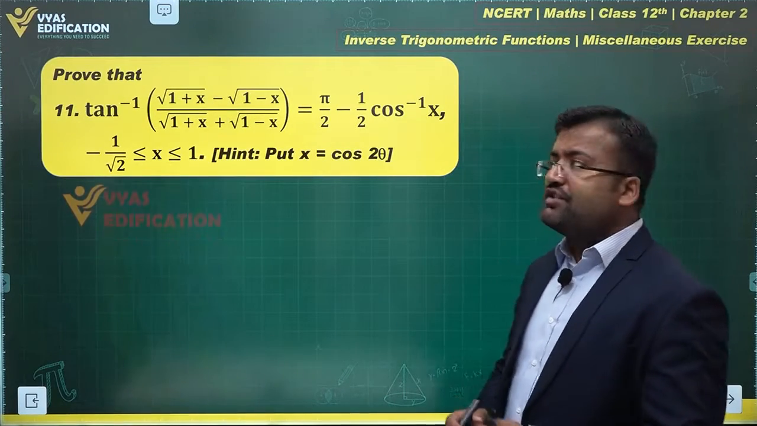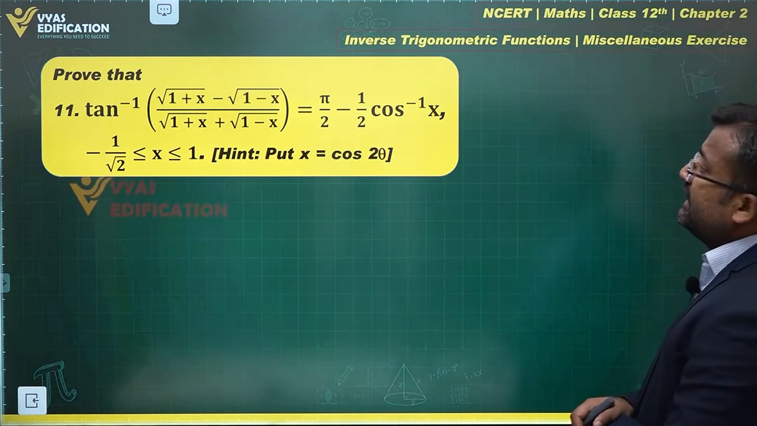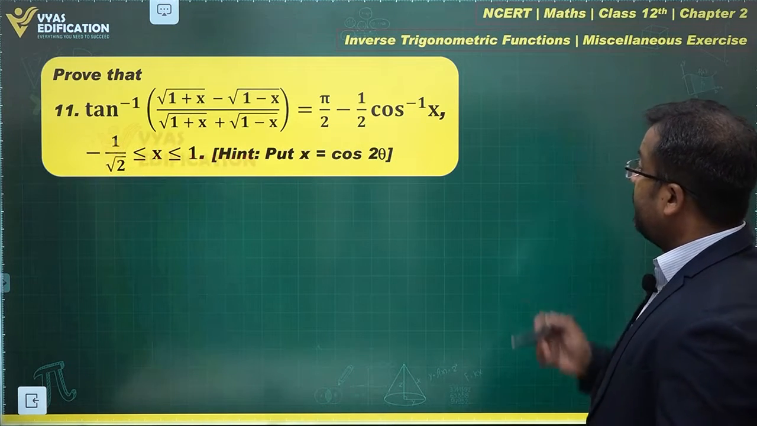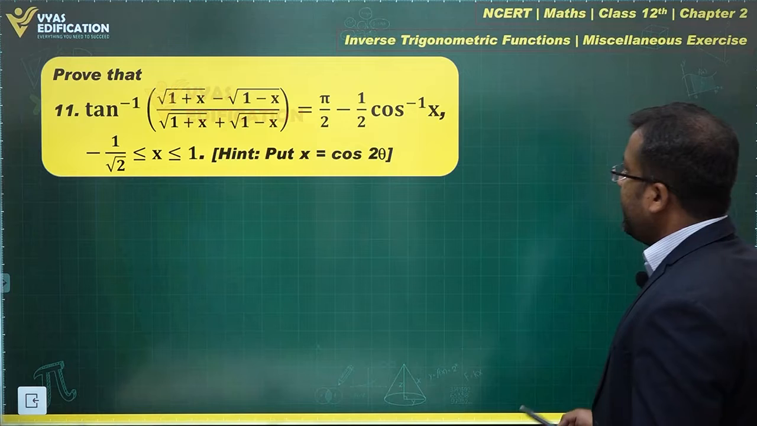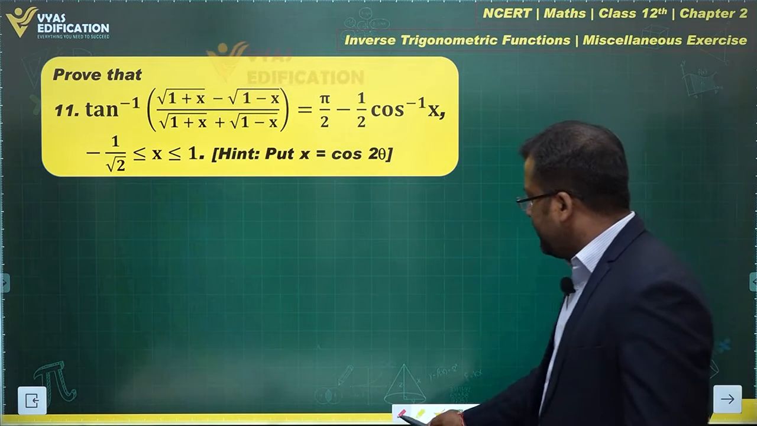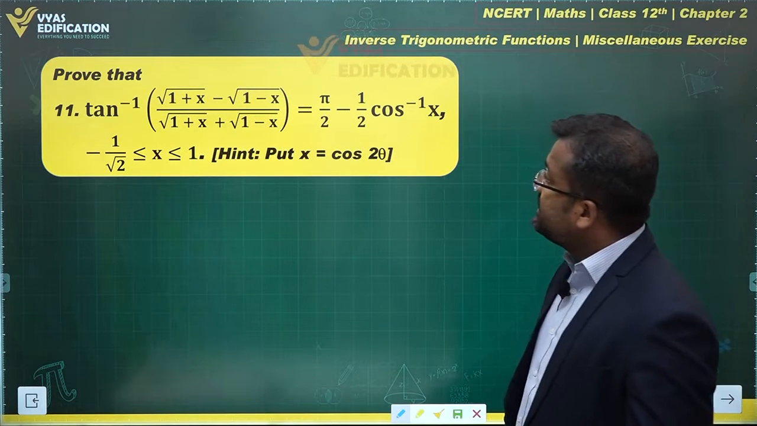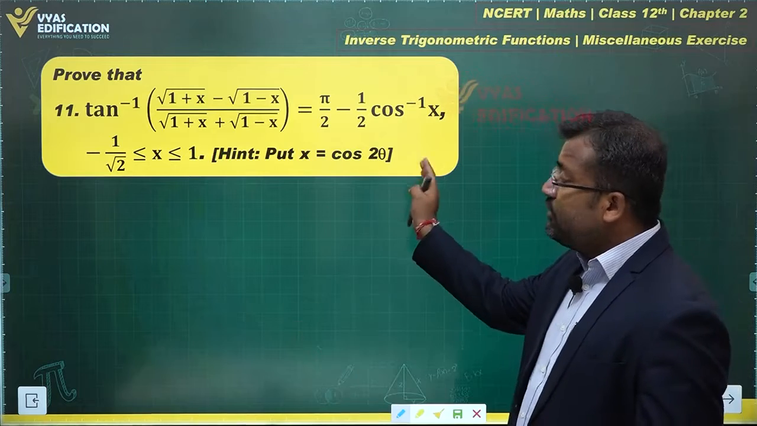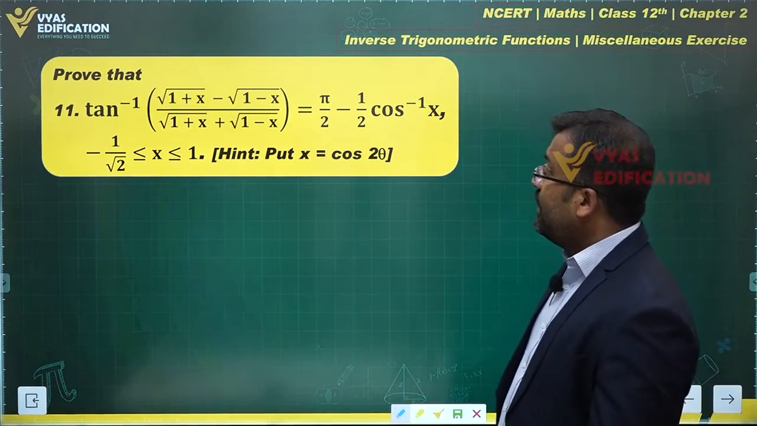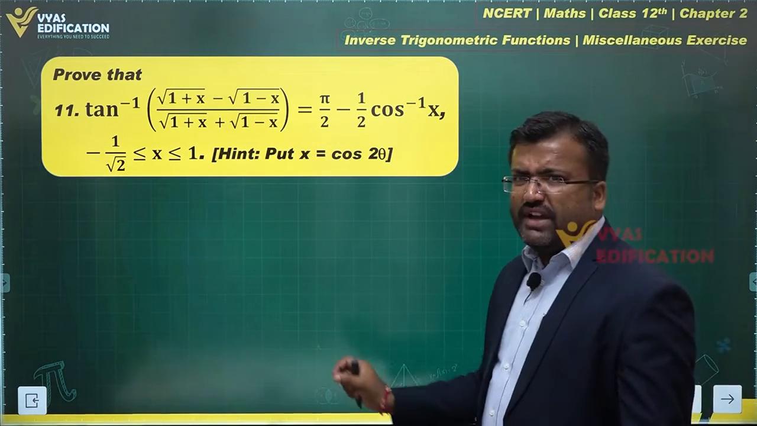Let's discuss this question next. What does the question say? Question 11: tan inverse of (root of 1 plus x minus root of 1 minus x) over similar expressions in the denominator, that is root of 1 plus x plus root of 1 minus x, is equal to pi by 2 minus half cos inverse x, where minus 1 by root 2 is less than or equal to x is less than or equal to 1.